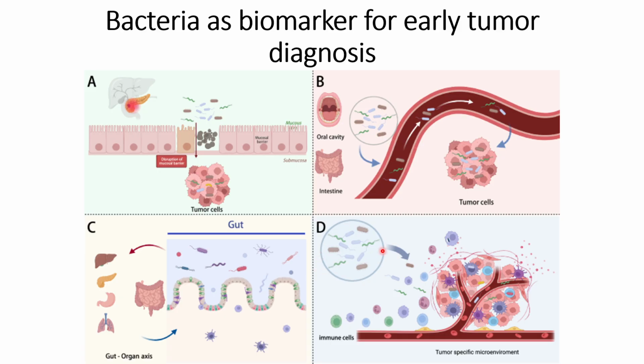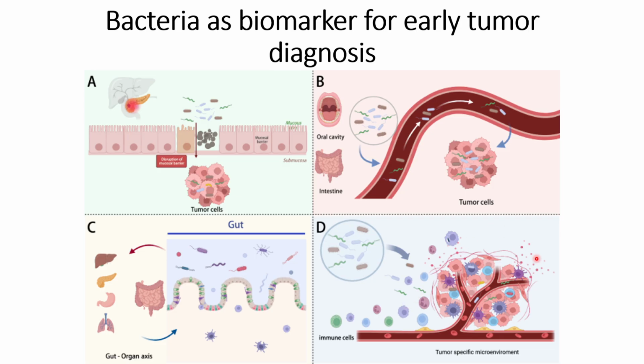The last way by which bacteria can reach tumors is through the tumor microenvironment. The tumor microenvironment has a different vascular system, is rich in nutrients, and has hypoxic conditions, which is favorable to the bacteria. So they are more prone to remain in the tumor microenvironment compared to other positions.